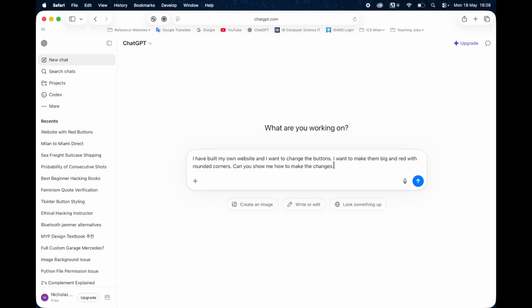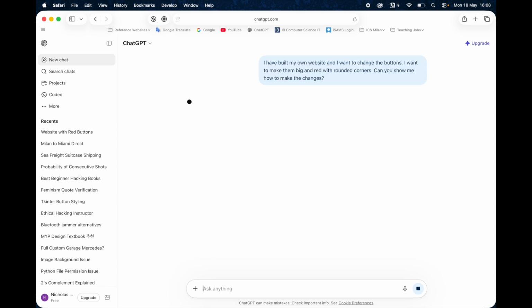So you're not asking AI to do it for you. You're asking it to teach you how to make the changes. Similar to going to the W3 Schools page, you're actually using AI as a tool to help you rather than do the job for you. Right? So I'm going to hit enter on that, and let's see what it does.